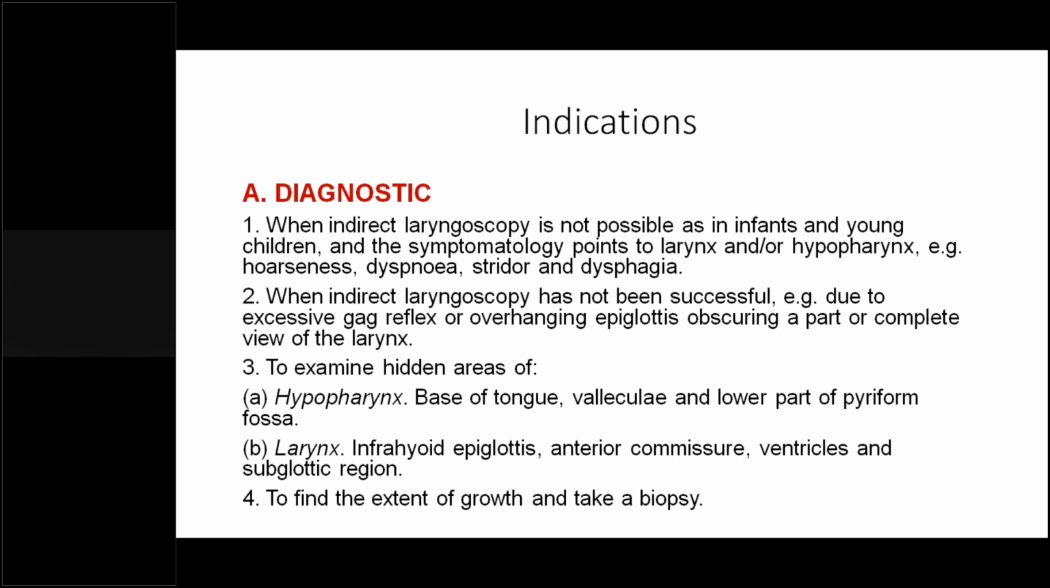One is when you're not able to do IDL because of some factors like overhanging epiglottis or excessive gag reflex, to see the hidden areas of the larynx or the hypopharynx, and to see the extent of the growth, we do a direct laryngoscopy.